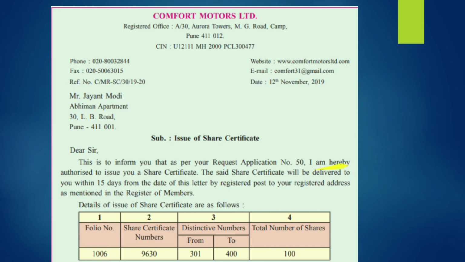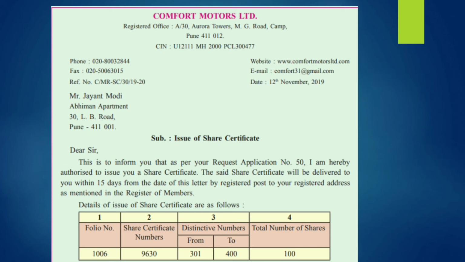I am here, that means the secretary, authorized to issue a share certificate. To whom? To the member. The share certificate will be delivered to the person within 15 days of this letter to the registered address which is mentioned in the company's register. So in this paragraph, you just have to give the approval of the allotment and inform that the certificate is going to be allotted on behalf of the application number, and this certificate will be sent to the particular person at the particular address.